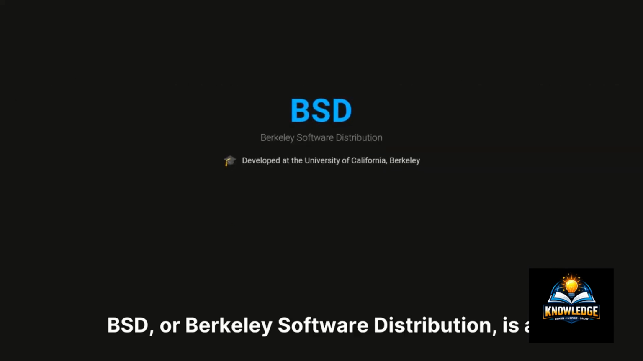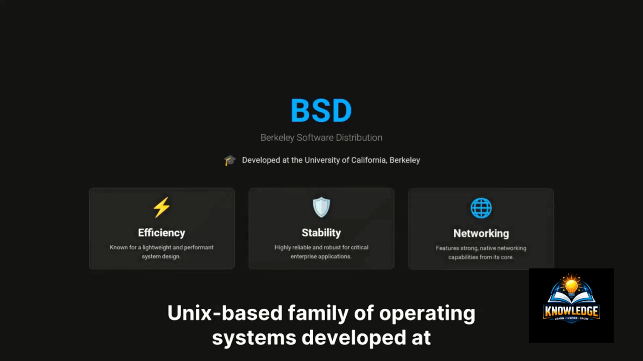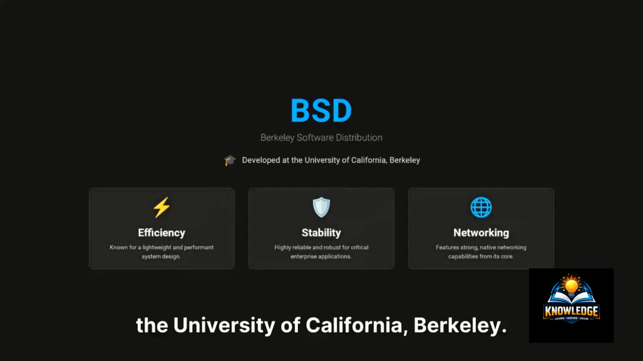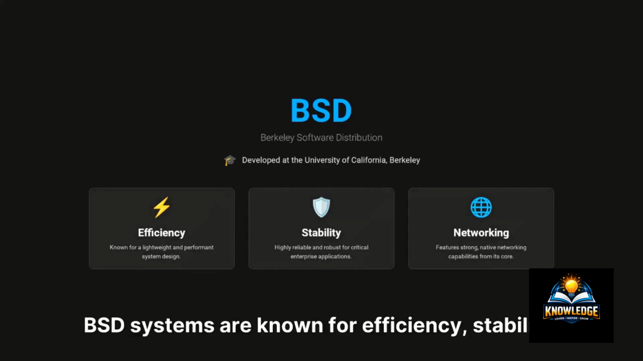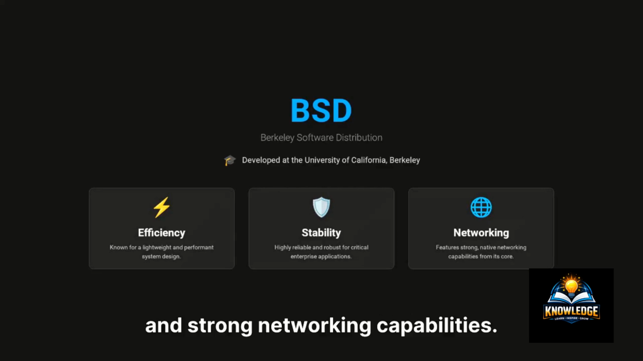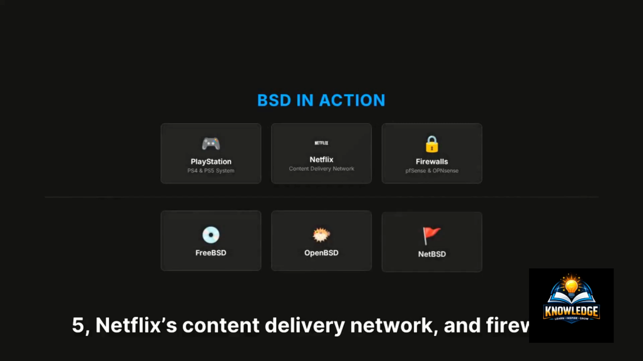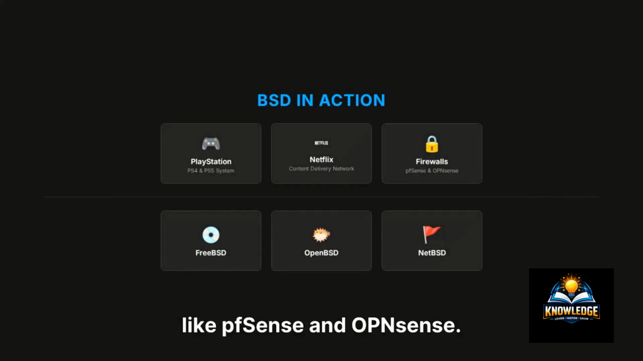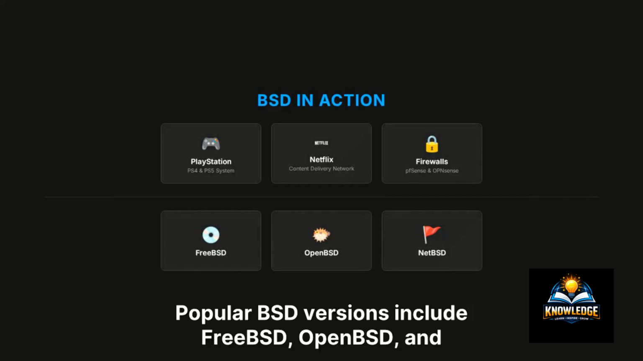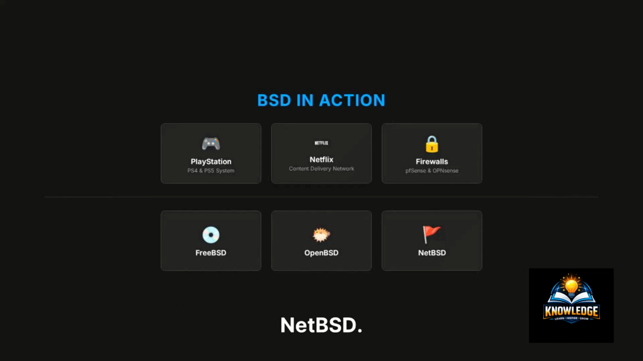BSD, or Berkeley Software Distribution, is a Unix-based family of operating systems developed at the University of California, Berkeley. BSD systems are known for efficiency, stability, and strong networking capabilities. They are used in PlayStation 4 and 5, Netflix's content delivery network, and firewalls like pfSense and OpenSense. Popular BSD versions include FreeBSD, OpenBSD, and NetBSD.